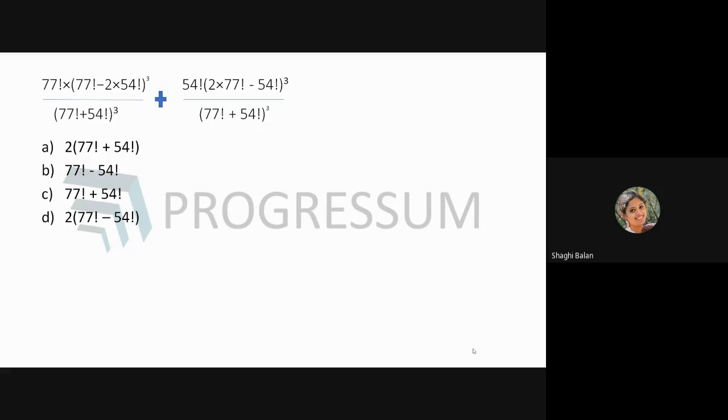See guys, the easy way to solve this question is, am I audible to you? Can you see my screen? Any problem in that? The easy way to solve this question is to substitute 77 factorial as A and 54 factorial as B. So what will our equation be?